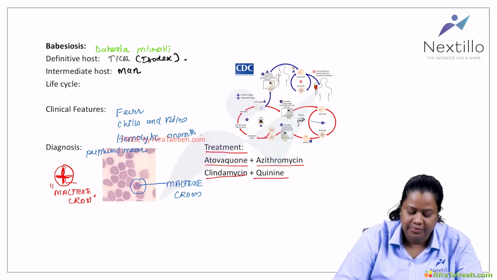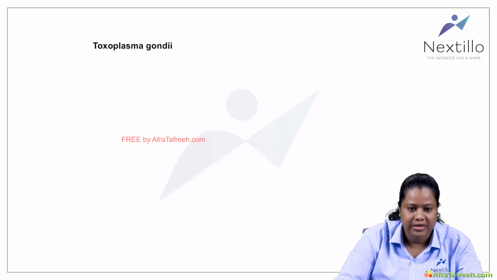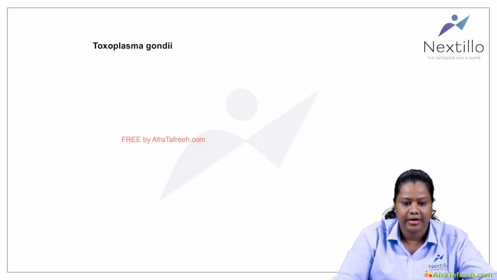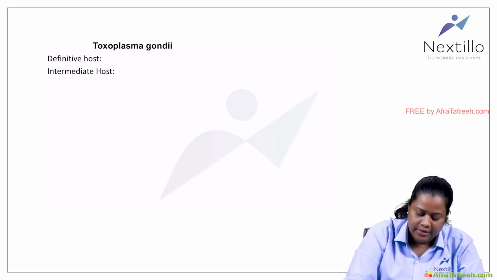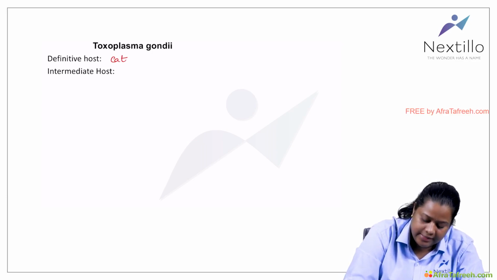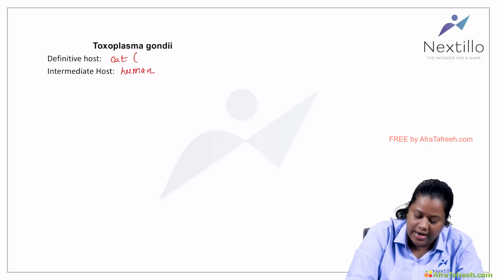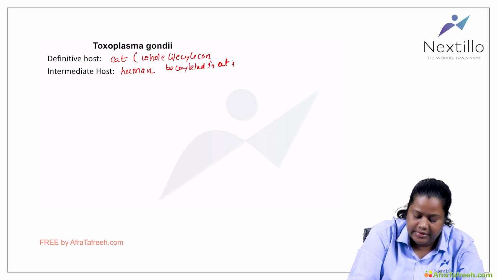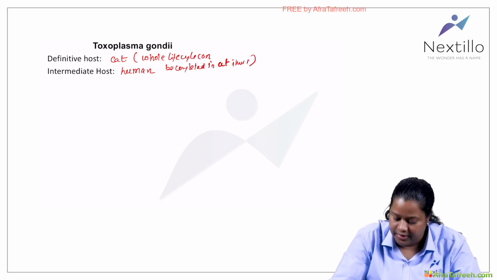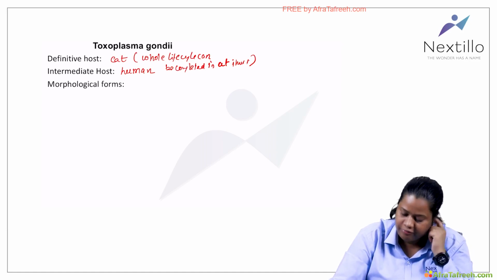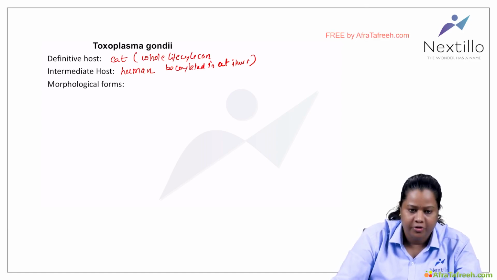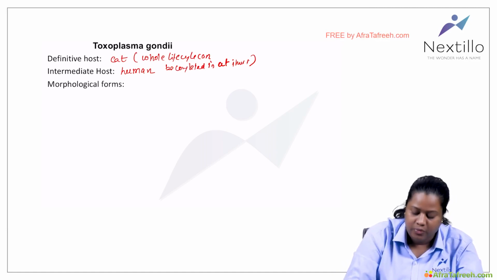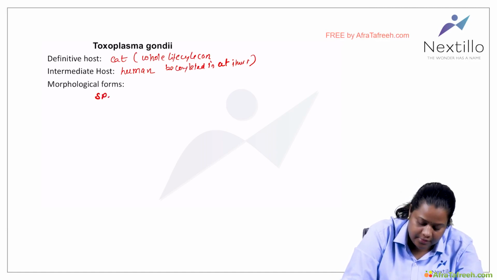Okay, so now babesia is completed. We will move on to the next apicomplexan, that is Toxoplasma gondii. Where is Toxoplasma important? For Toxoplasma, the definitive host is the cat and the intermediate host is human. Please remember, the cat is the definitive host and the whole life cycle can be completed in the cat itself. It doesn't need a human to finish the life cycle. If we talk about the morphological forms, there are three forms which we should know. One is called the sporulated oocyst.